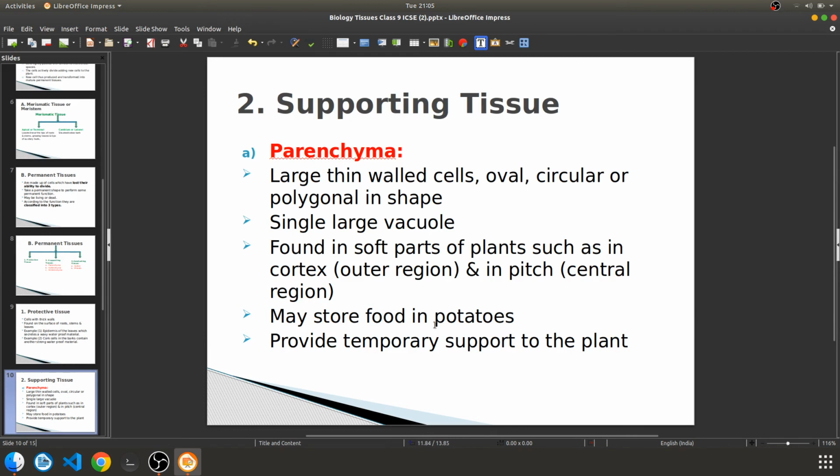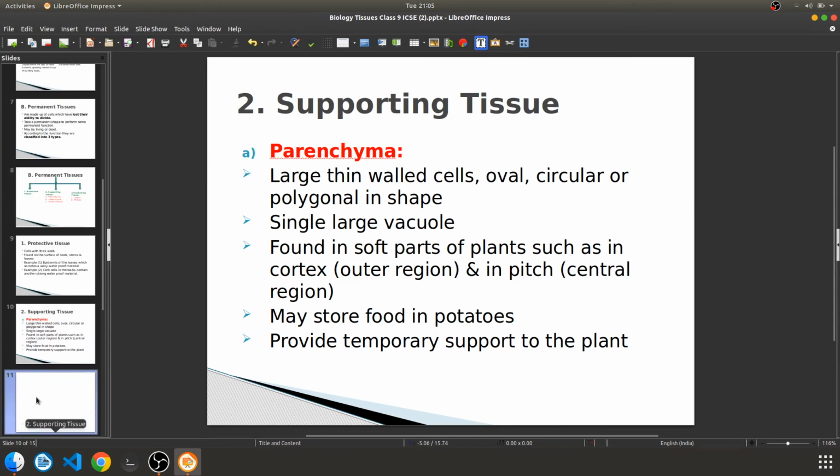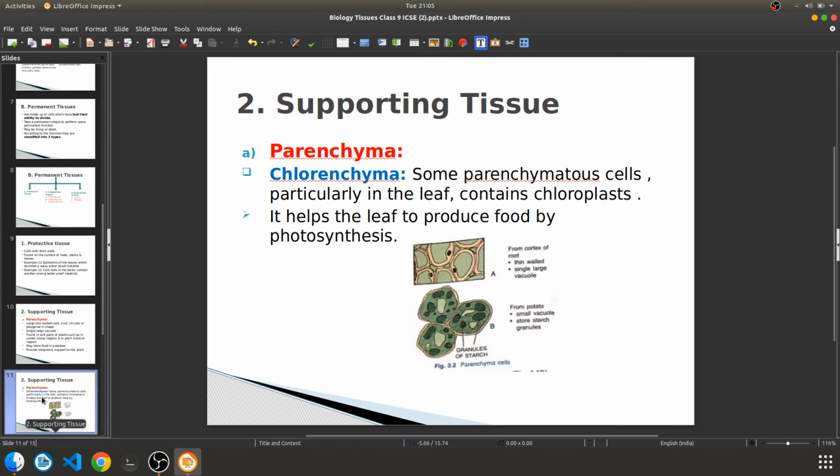They may store food, as in potatoes, and provide temporary support to the plant. They even give the support function. They also function as a support system. Okay. Parenchyma. Now chlorenchyma is a type of parenchyma.